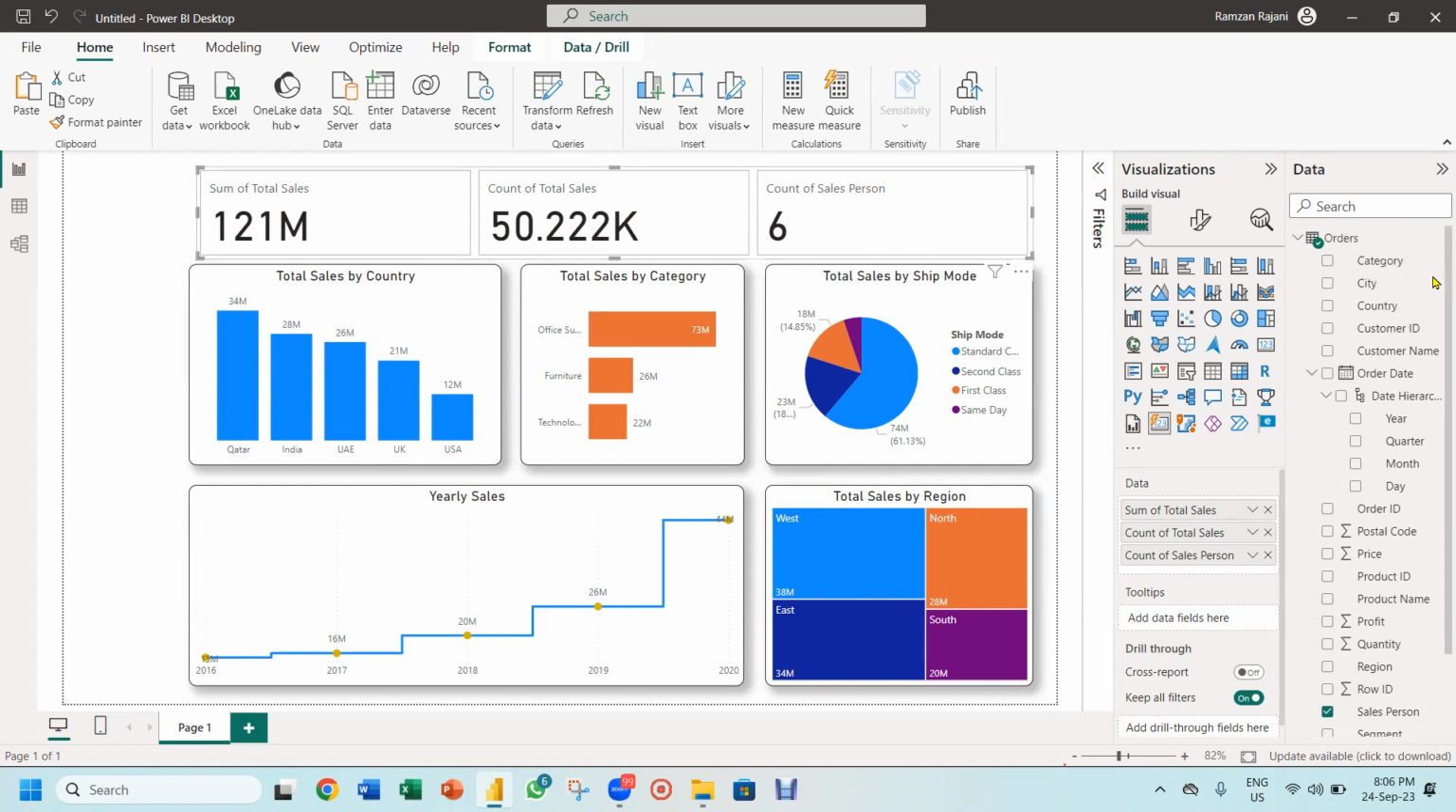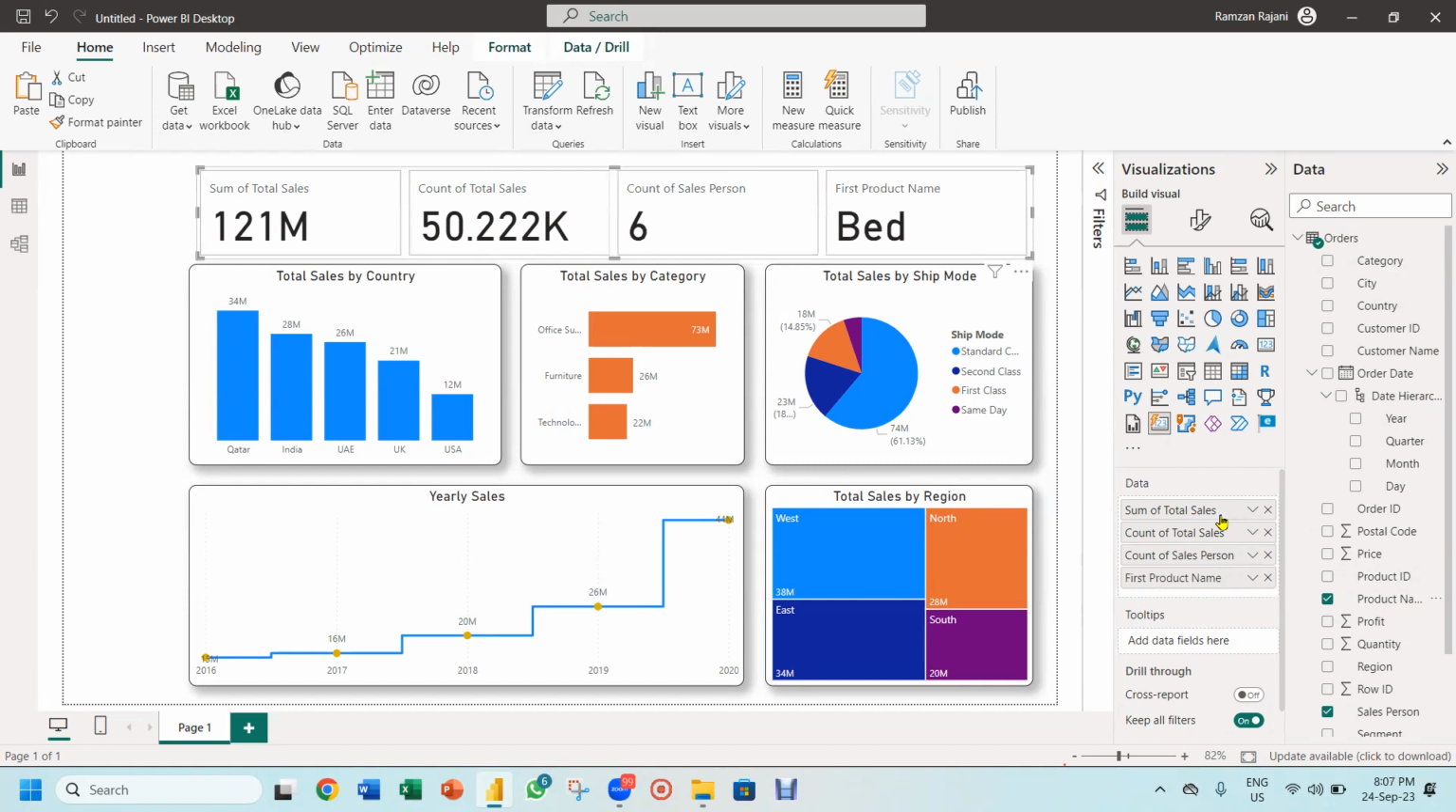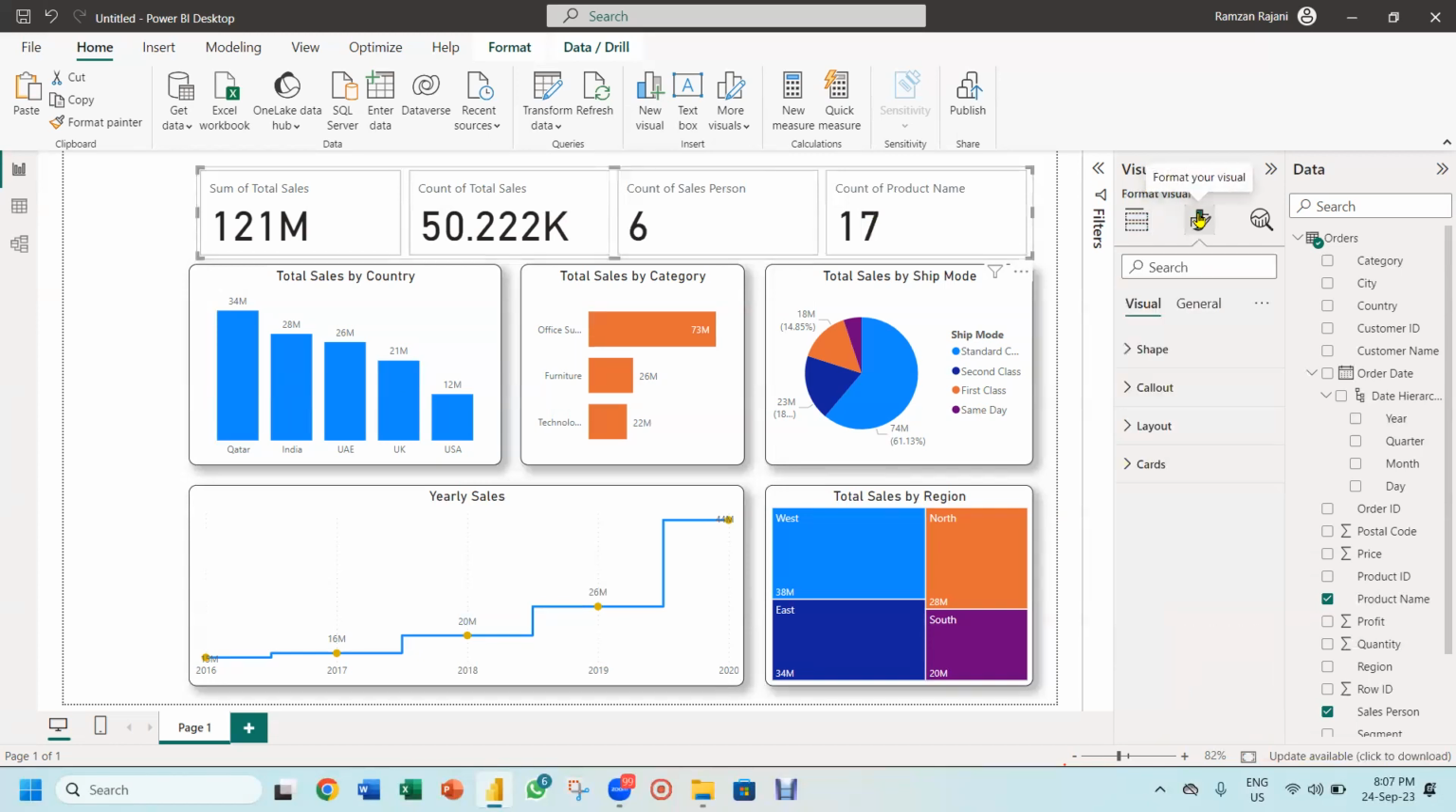I also wanted to know the unique products. There are how many unique products? So where is my product name? This is my product name. I drag the product name over here and I will click on this arrow and I say distinct count. Amazing. Do you see how simple it is? Let's align it nicely. Let's make it center.